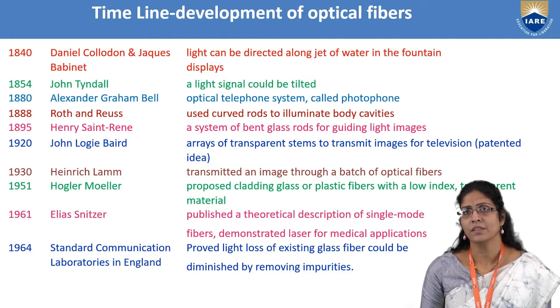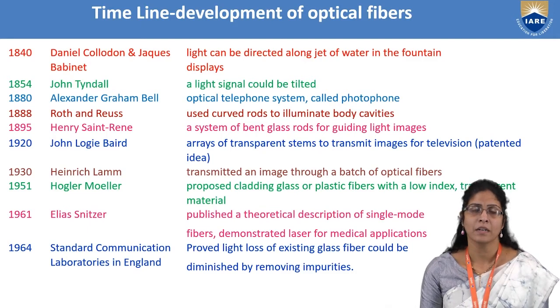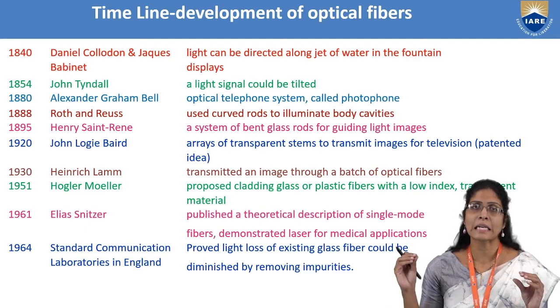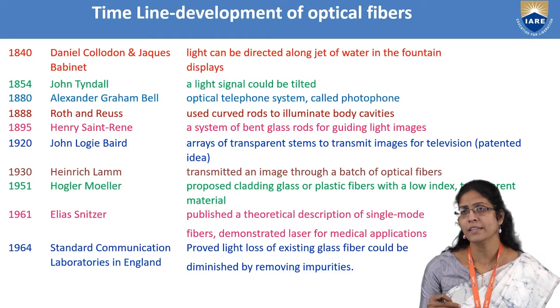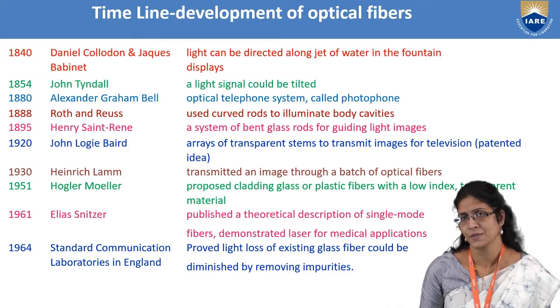And Elias Snitzer in 1961, that is after 10 years, published a theoretical description of single mode fibers. He demonstrated that a single mode fiber can be used to guide laser light into it and filter it out, and this can be used for medical applications.